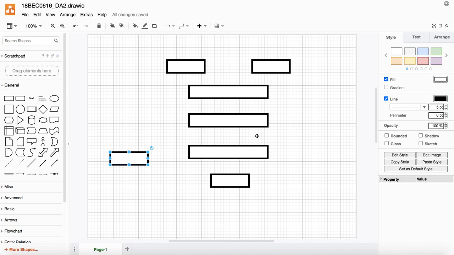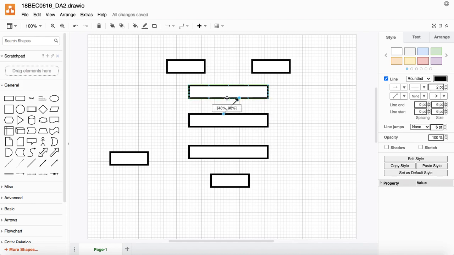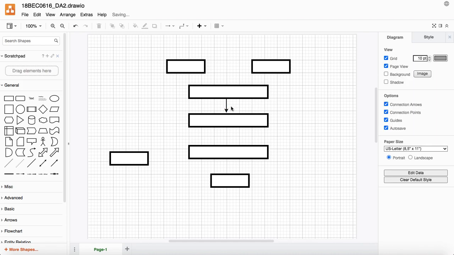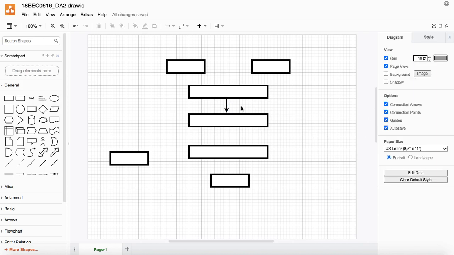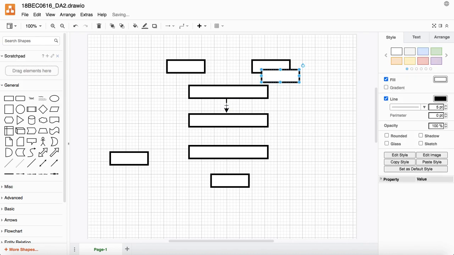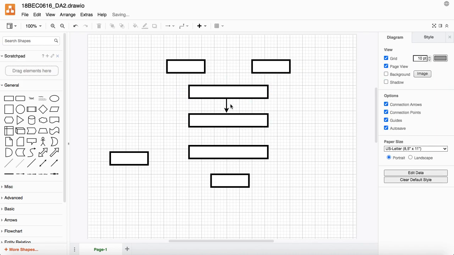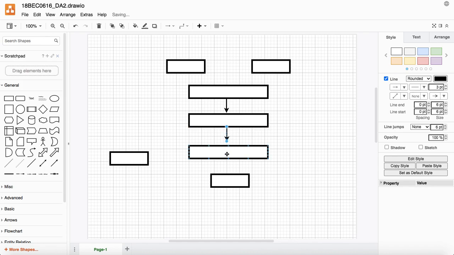Now I need arrows to connect all the blocks together, so that you will get from here. So I can just drag and drop it and then orient it accordingly. I can also change the width of the arrow by going to style and increasing it or decreasing it as per the requirement. I will keep it at 3 point. So here also I can just copy and paste it and then bring it down.